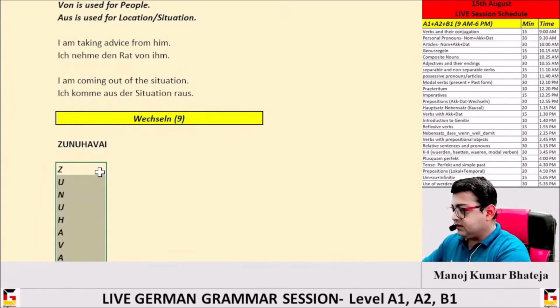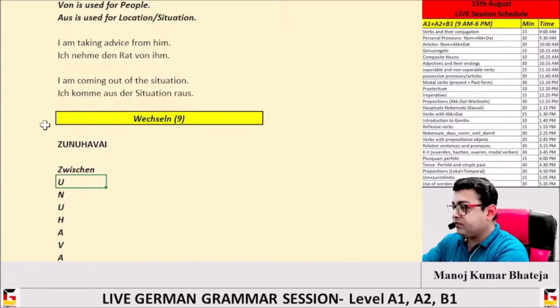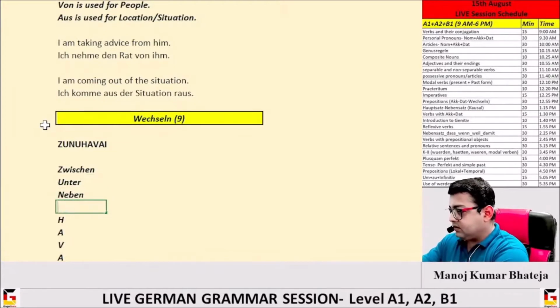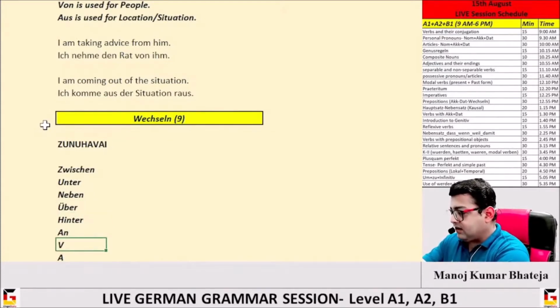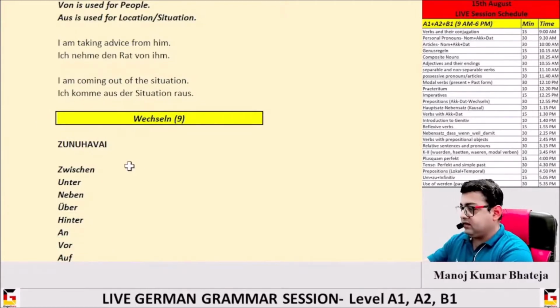Where this Z refers to zwischen, U refers to unter, neben, über, hinter, an, vor, auf, in.